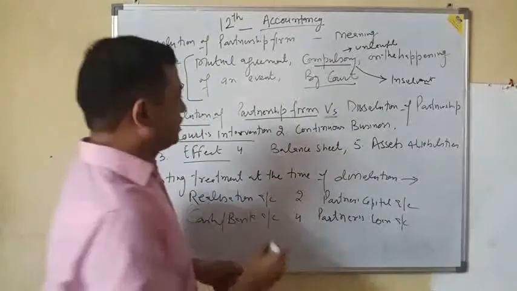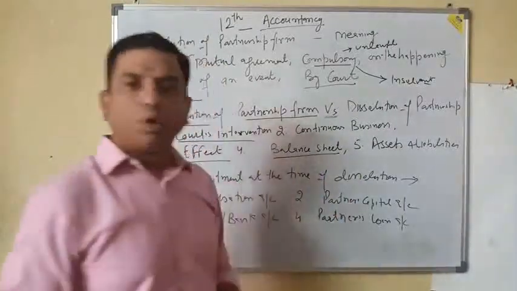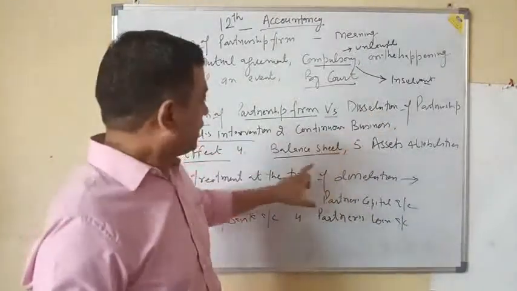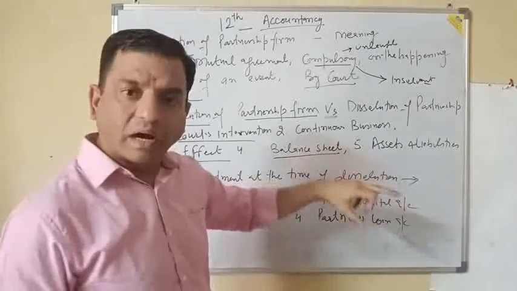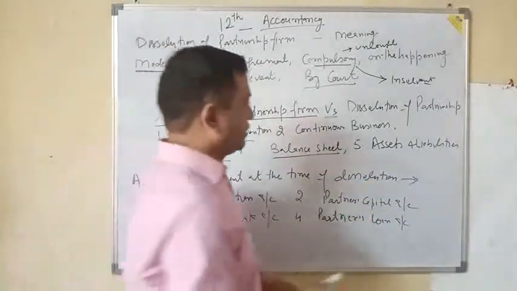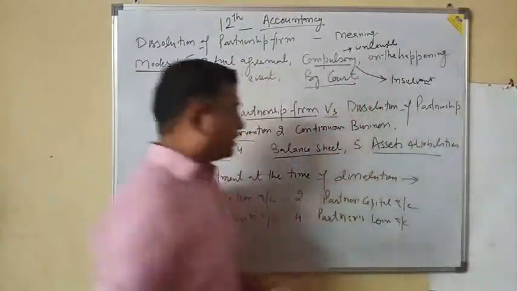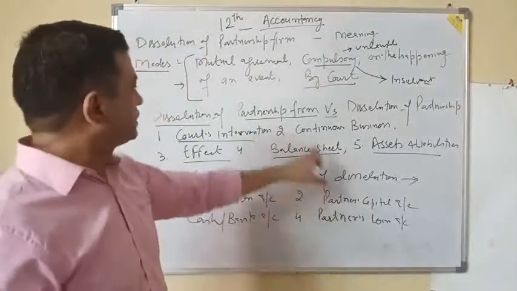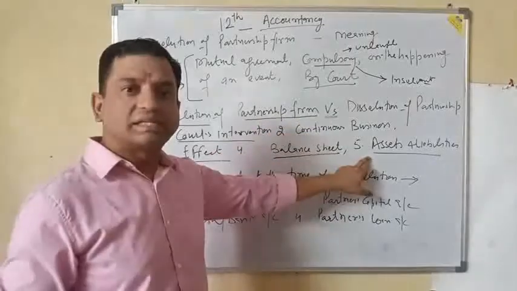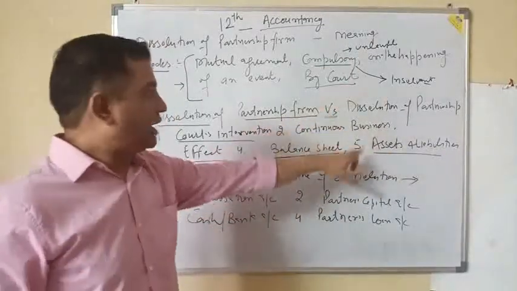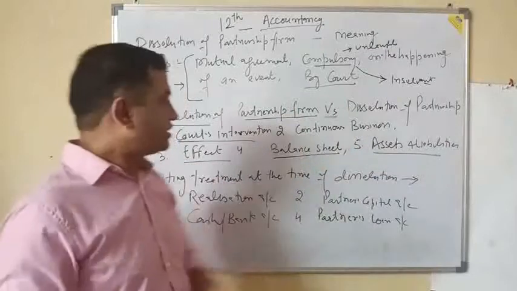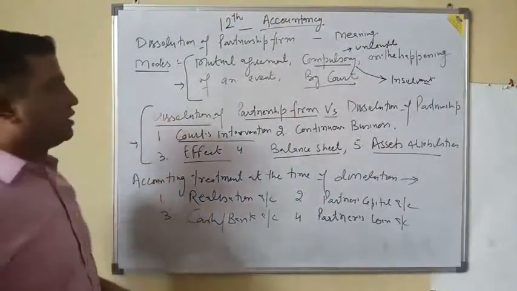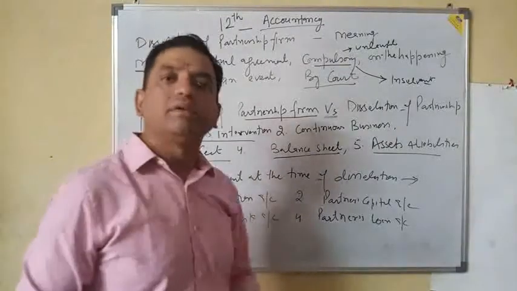Then in case of dissolution of partnership firm, no balance sheet is made. While in case of dissolution of partnership, you have to draft a balance sheet after the new partner is admitted or after retirement. In dissolution of partnership, assets and liabilities are revalued, while in dissolution of the firm, assets are realized and liabilities are discharged. Right? This is the difference between dissolution of partnership and dissolution of partnership firm.